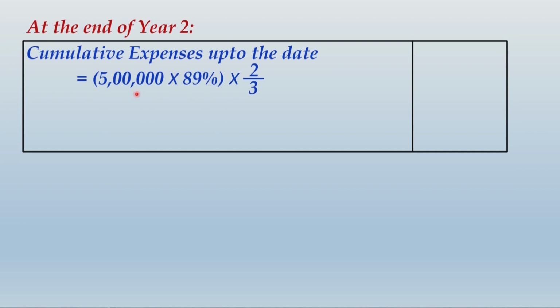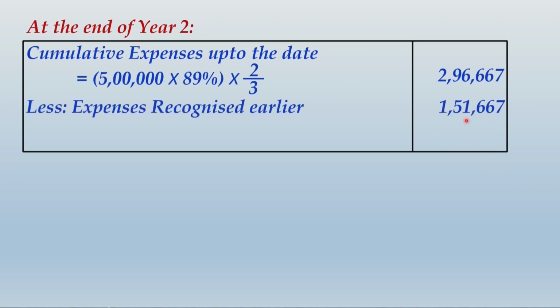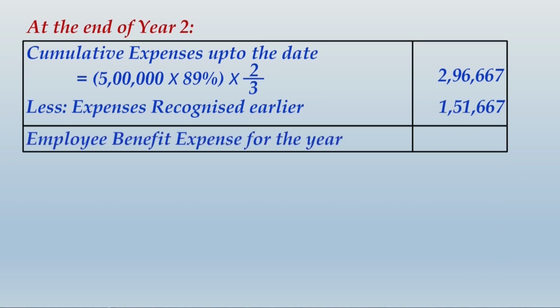So by end of year 2, the company expects that the vesting value will be only 89% of 5 lakhs. And now because 2 years have passed out of 3 years, the total cumulative value for 2 years combined will be 2,96,667, of which already recognized amount was 1,51,667. So the incremental amount to be recognized as employee benefit expense for the second year will be 1,45,000.